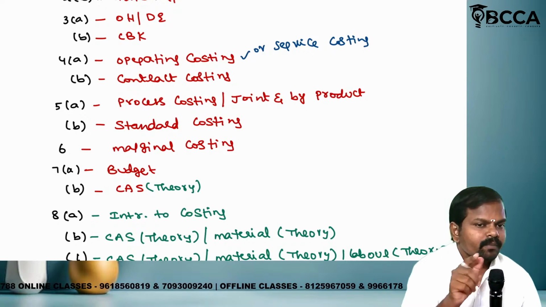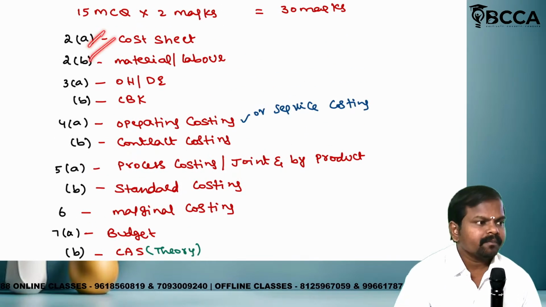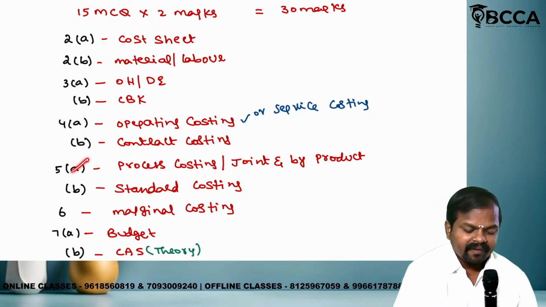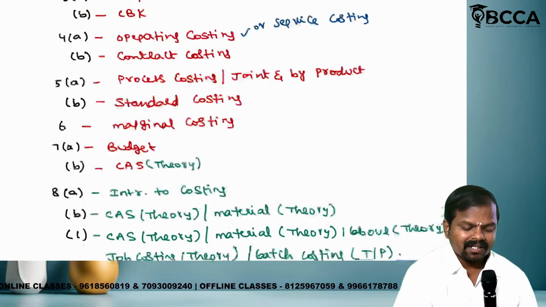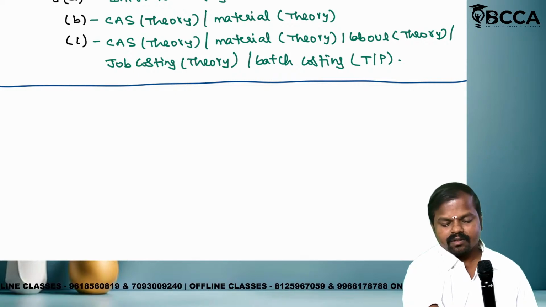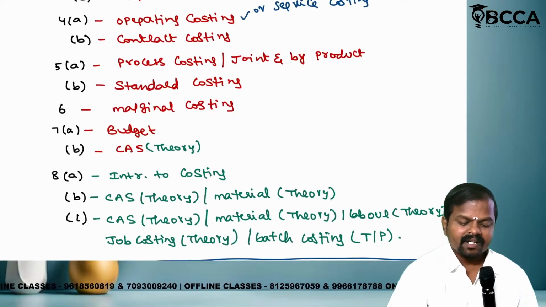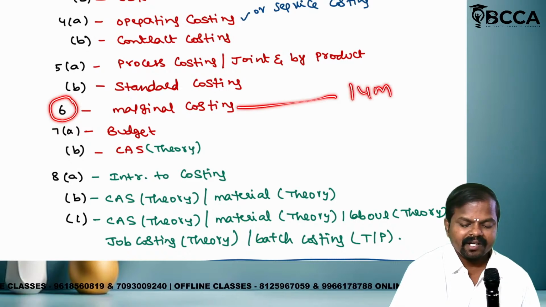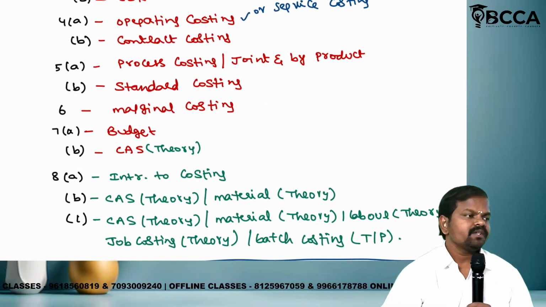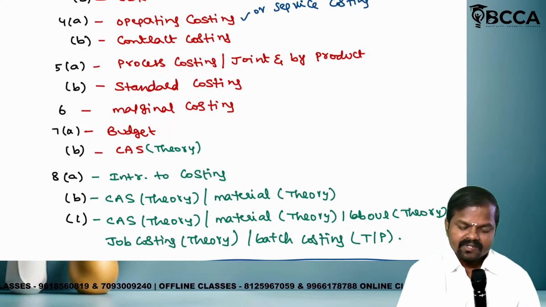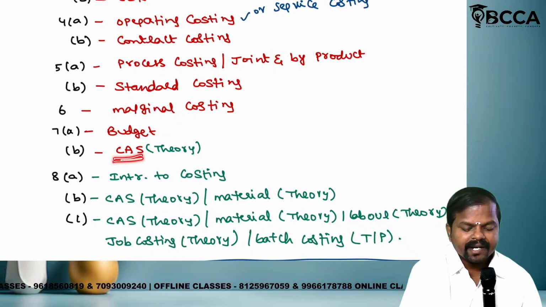Question 6, if you observe, 2A 2B, 3A 3B, 4A 4B, 5A 5B. The 6th doesn't consist of A and B, only a single question. Marginal costing, 14 marks they will test directly. Is it clear? And next, 7A budgetary control, 7B cost accounting standard.